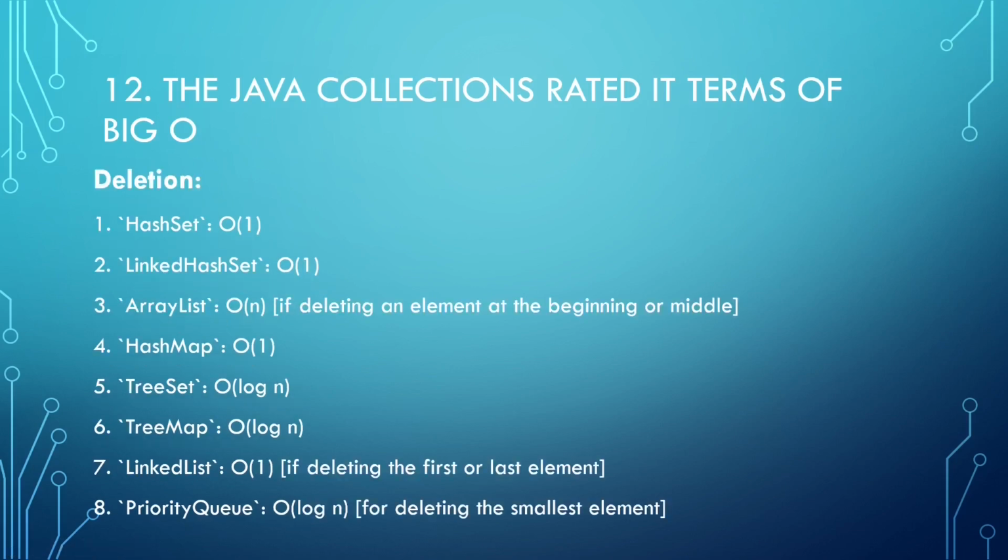When it comes to deletion, however, the linked list is O(1) and the array list is now slower. The array list is quicker to insert but slower to delete. So that's the difference between array list and linked list in terms of Big O notation.